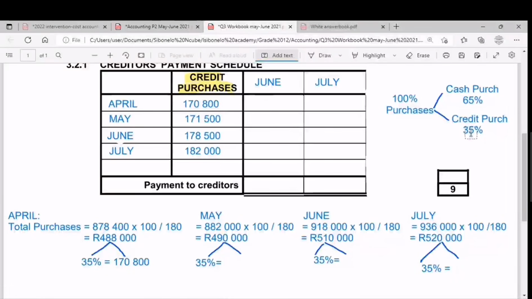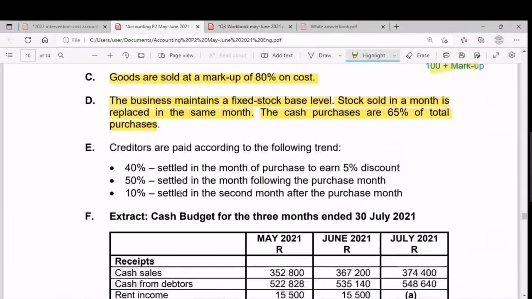So the rate representing credit purchases is 35%. So you take the total purchases and multiply by 35%, and you get the balances of the credit purchases. Then you are done with this column. So now we move on to the payments: how do we settle these balances that we owe our suppliers?